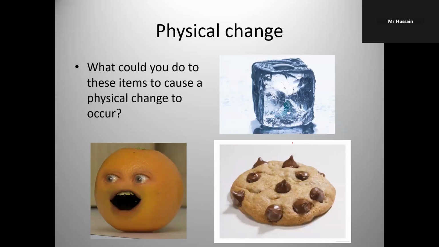What could you do to these items to cause a physical change to occur? You can break these chocolate chip cookies. You can melt this ice cube. Or you can cut this orange into four pieces, two pieces, three pieces. Depends on you. You can peel it off, and you can cut it. You can squeeze it, and you can get juice out of it. These are all physical changes.